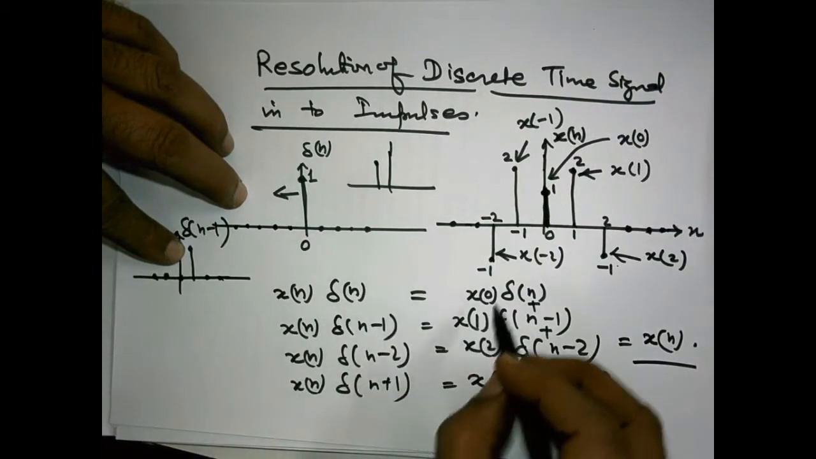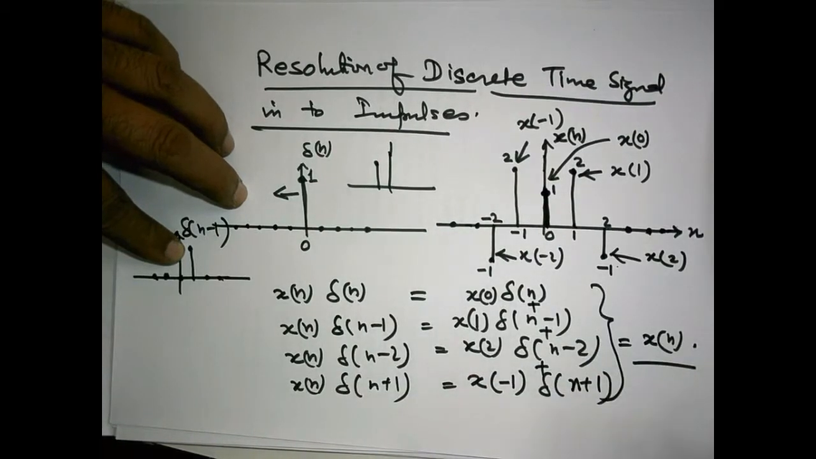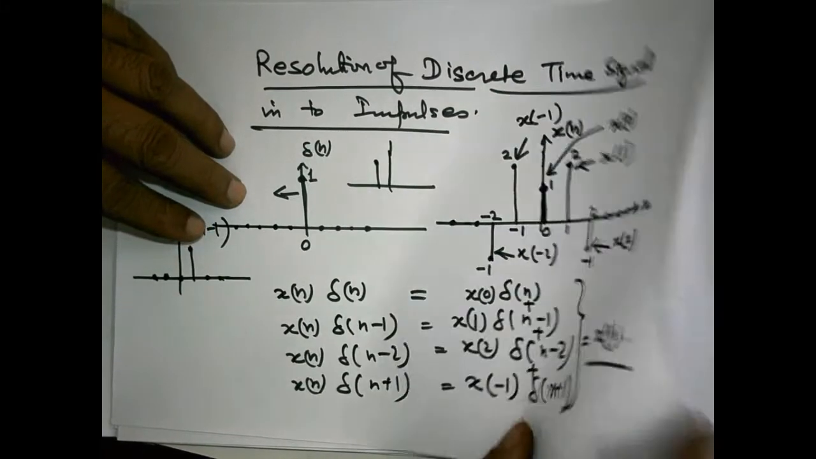So what we are doing is simply resolving or decomposing any arbitrary signal xn in the form of weighted shifted impulses. Weighted shifted impulses. An impulse is a very basic signal.